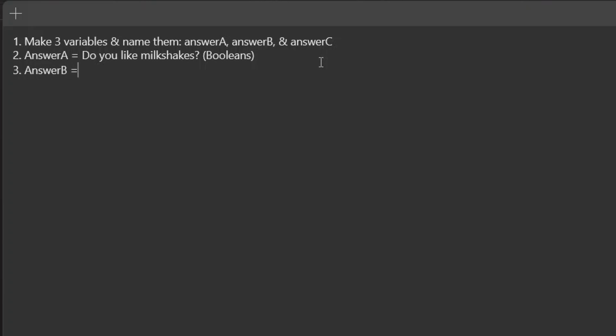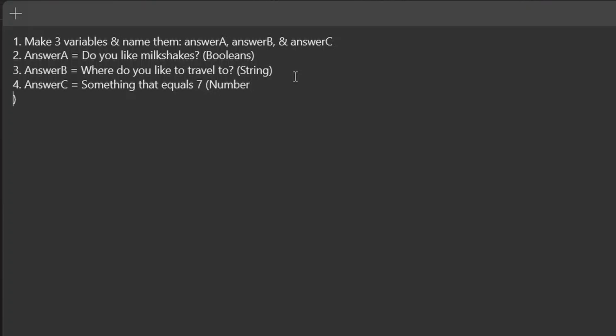Answer B, I want you to set it equal to the answer of where would you like to travel to? And this is going to be a place, so that's more like text. So I want you to answer that, assign that as a string, whichever method you like. Answer C, I want you to assign this to the answer of an expression that is equal to 7. So it doesn't matter if you use addition, multiplication, even exponents, I don't know what you're up to. You can do it as complicated or as simple as you want, as long as it boils down to something that is equal to 7. And this will be a number, of course.